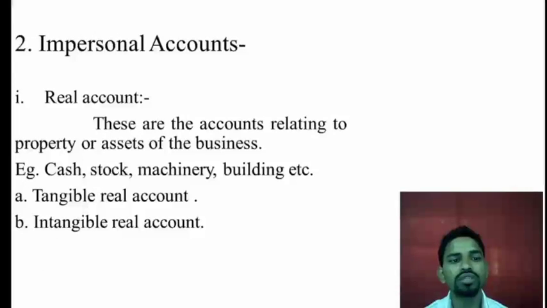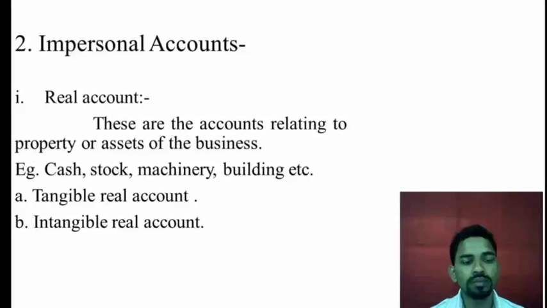The second one is the impersonal account, which includes the real account. Real account is related to the assets as well as the property of the business. That may be tangible or intangible assets. Tangible assets are those which we can see, touch, measure, buy and sell.